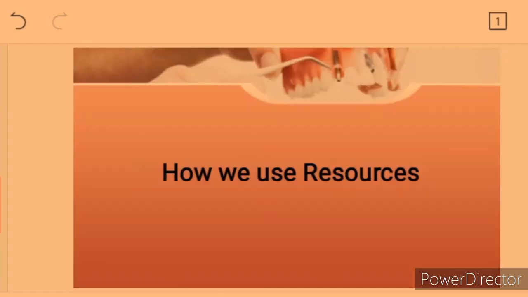Today, we are going to learn about how we use resources. We already know that there are different types of natural resources. Today, we're going to learn how we can put those resources to good use.